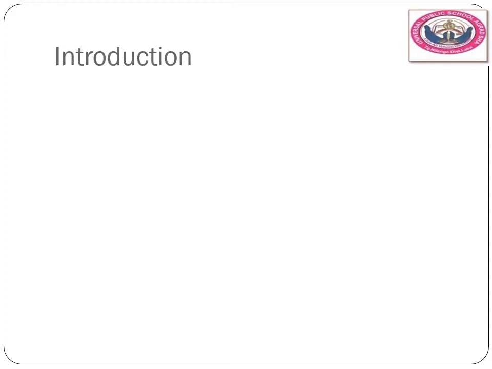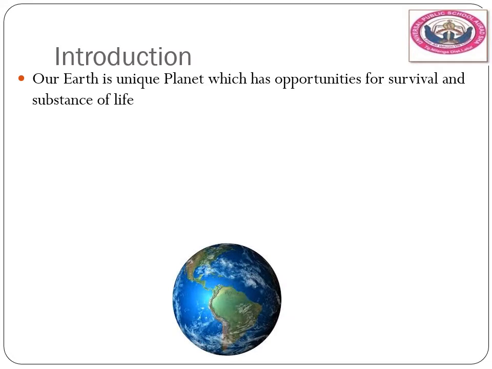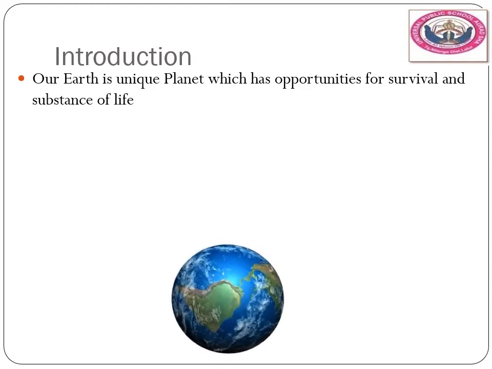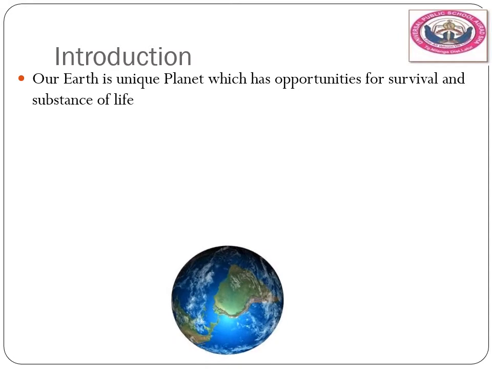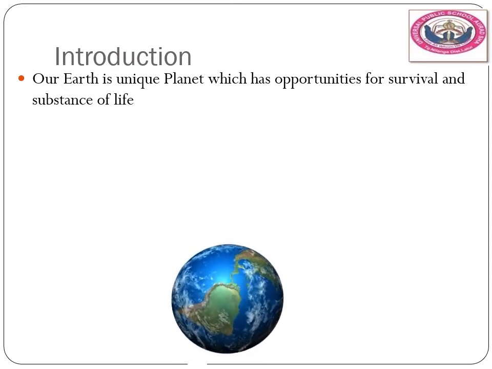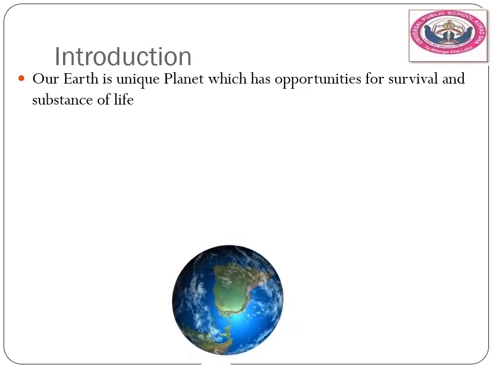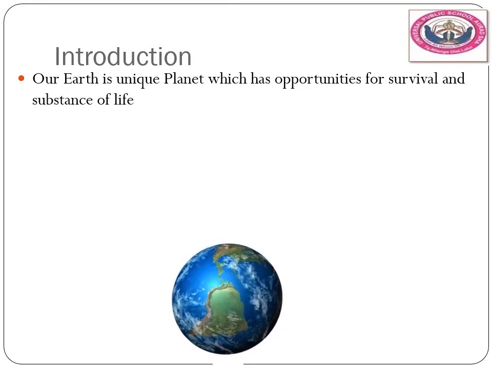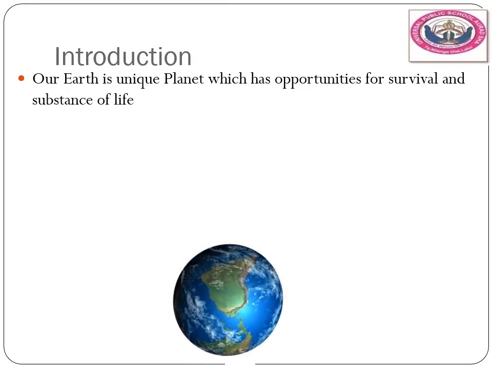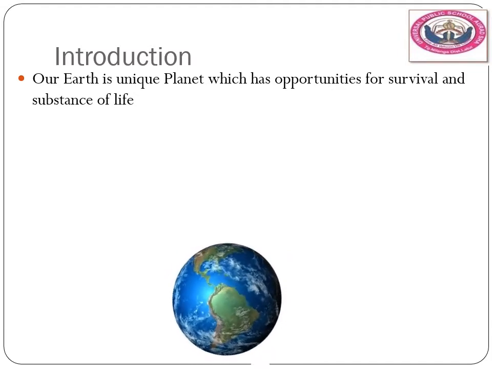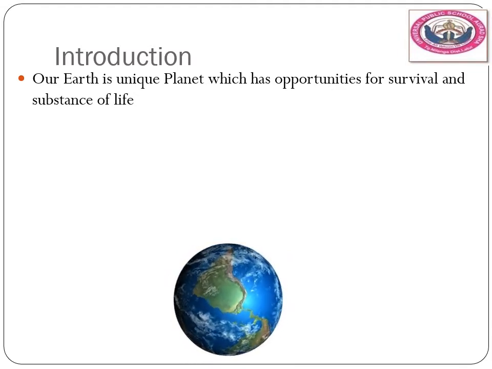Then let us start with the introduction part. Everybody knows, our earth is a unique planet which has the opportunities for the survival and substance of life. What exactly does it mean? In the solar system, in the planet system, we have so many planets, but why is earth having unique qualities? Why is earth so unique? What are the unique qualities which make earth so special?